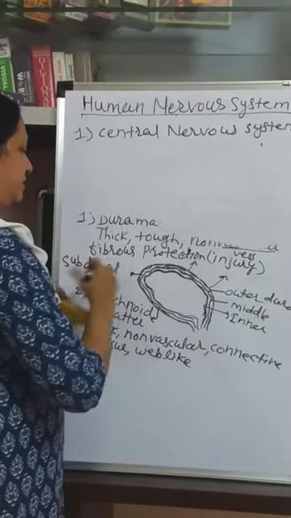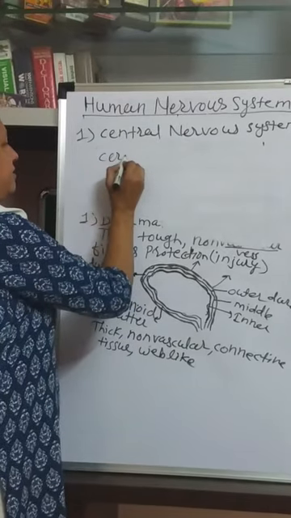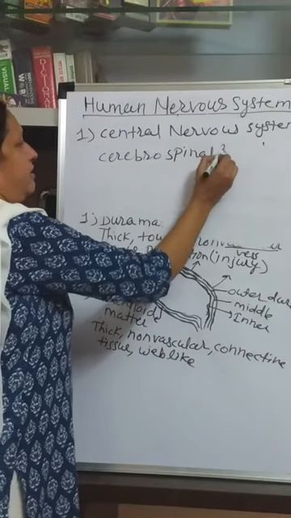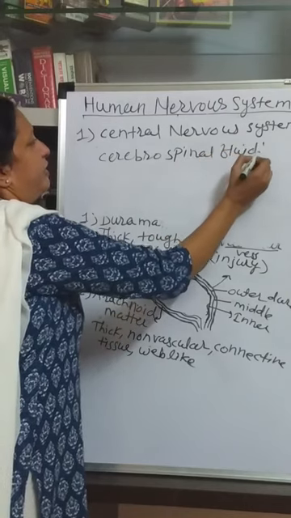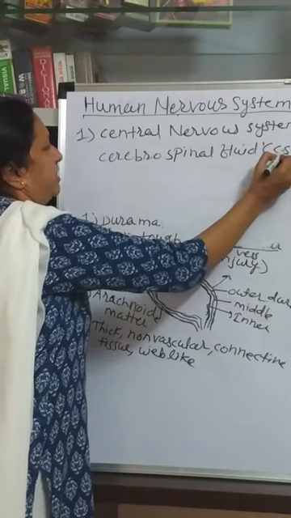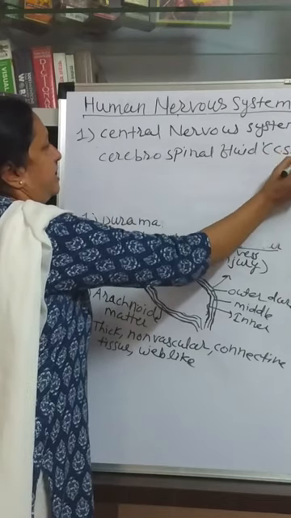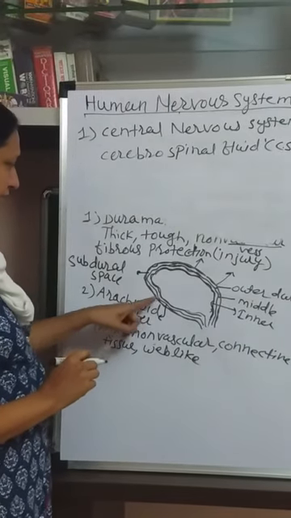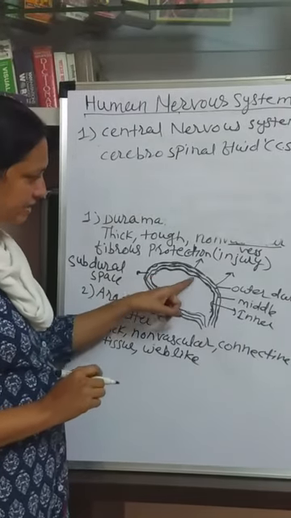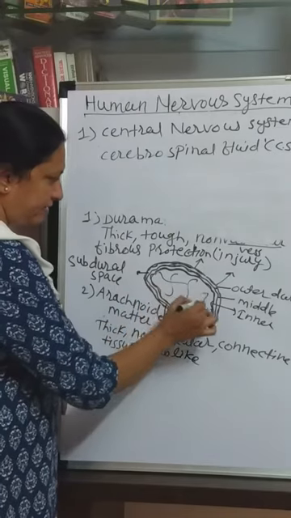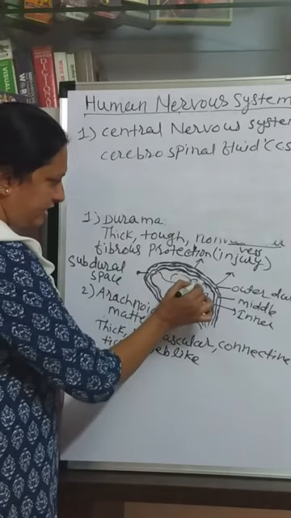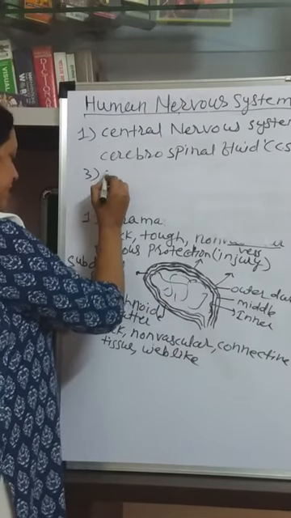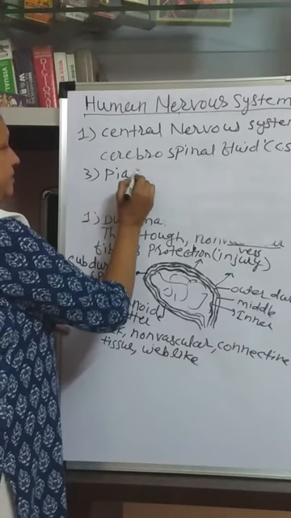This space is filled with cerebrospinal fluid, in short called CSF. And now the third membrane, the innermost membrane, which is exactly attached to the brain. This is the brain, and exactly attached to the brain, the innermost membrane, the third membrane, is called the pia mater.